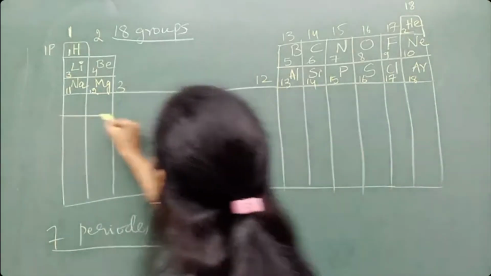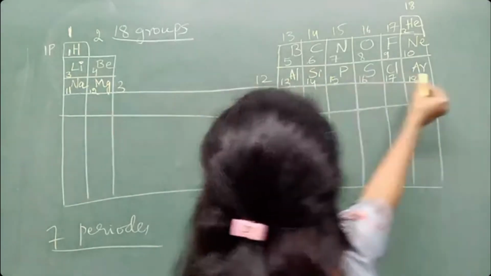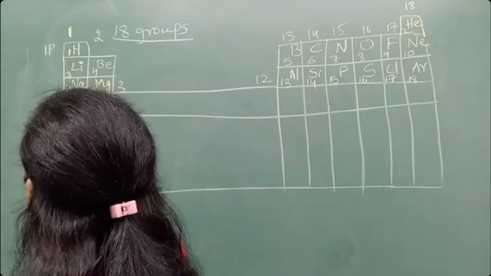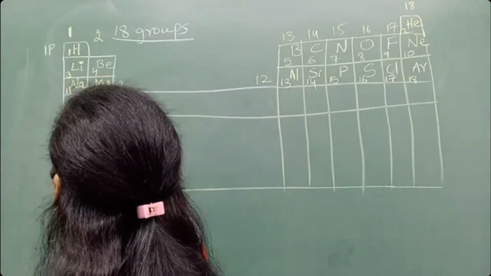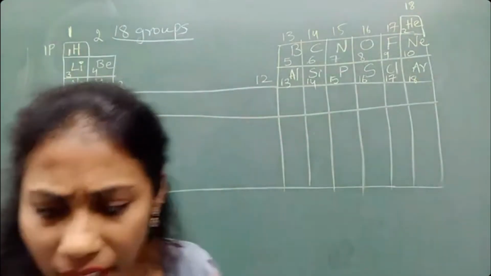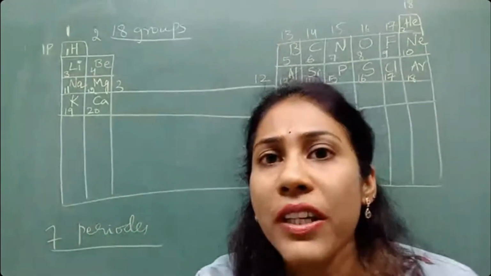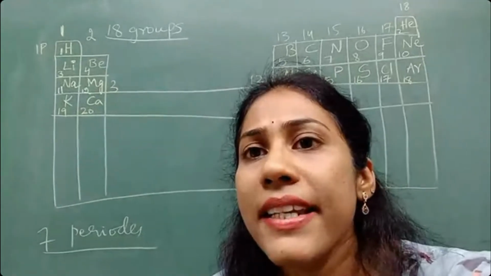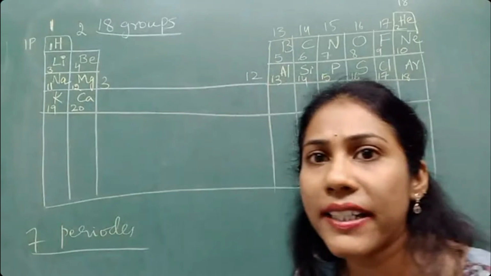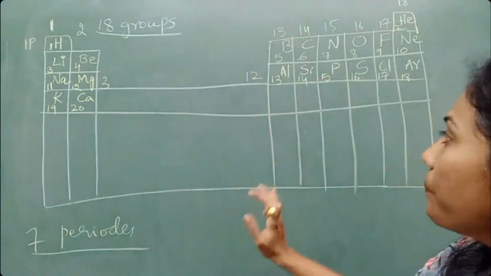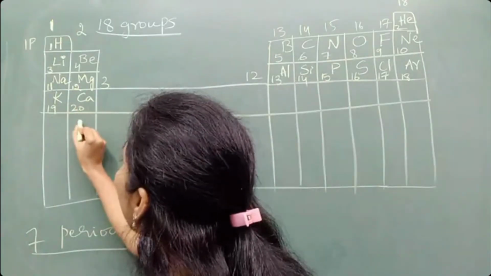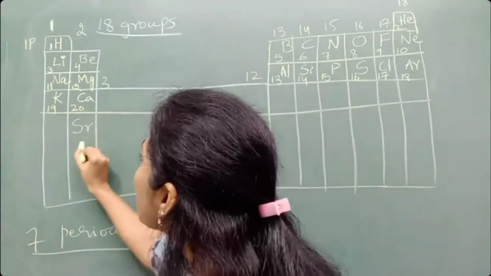Argon is over. The 19th element is potassium, and calcium is 20. That's it, guys. These are the compulsory elements that you should know for your 10th. Very, very important, guys. Along with that, below calcium there comes strontium.